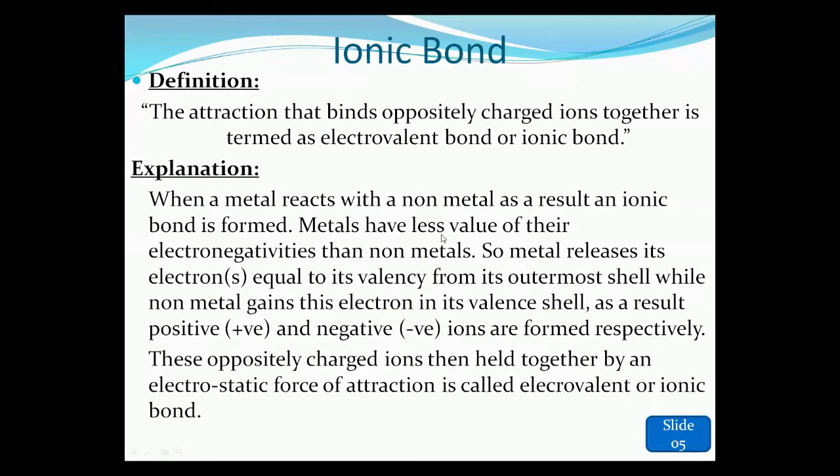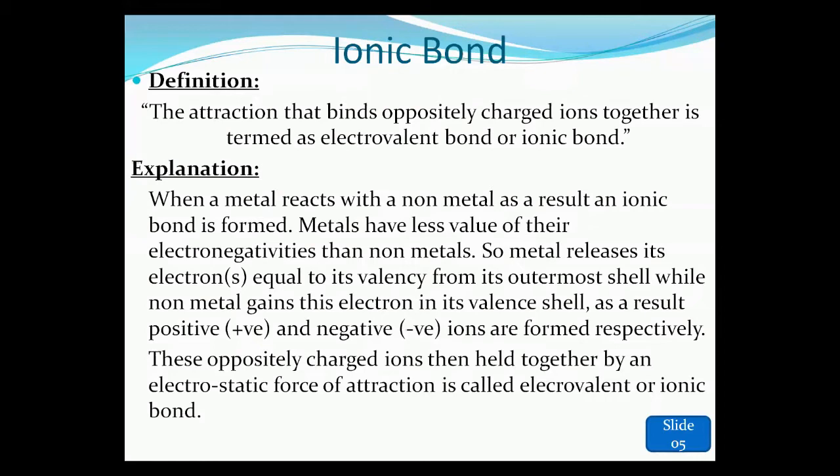Metals have lower electronegativity values than non-metals. Metals are mostly present in the first group and the second group, while non-metals are in the p block elements. So metals have lower electronegativity than non-metals. It means that metals are electropositive elements. An electropositive element can lose electrons easily.